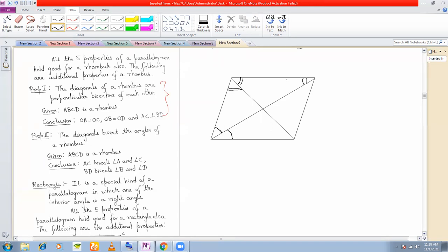And similarly, because the opposite angles of a parallelogram are equal, whatever is the value of this angle will be the value of this angle, right? So therefore, these two angles will also be equal. If you take this to be x, this to be x, this will be x, this will be x. Also, if you take this to be y, this will be y, this will also be y, and this will also be y. Clear with this property, or any question?